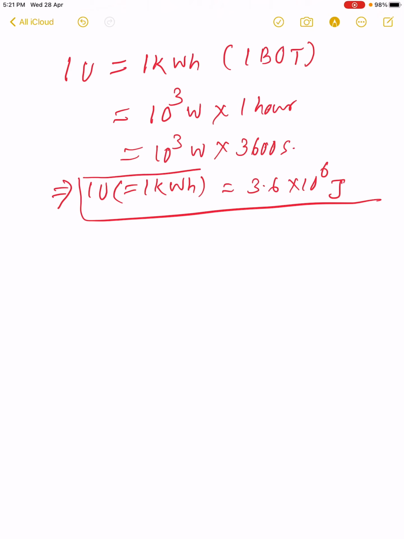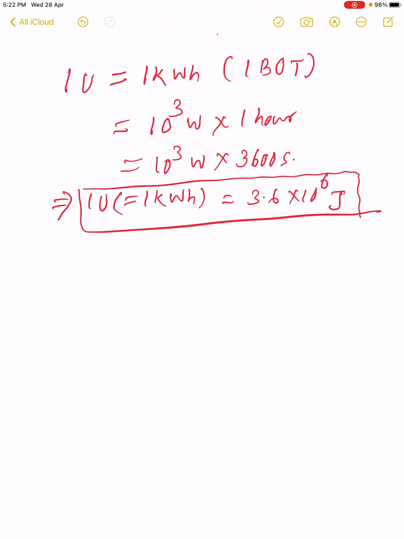So 1 Board of Trade unit, or 1 kilowatt hour, which is known as 1 unit of electric energy, its value is 3.6 into 10 to the power 6 joule. This is our electric power.